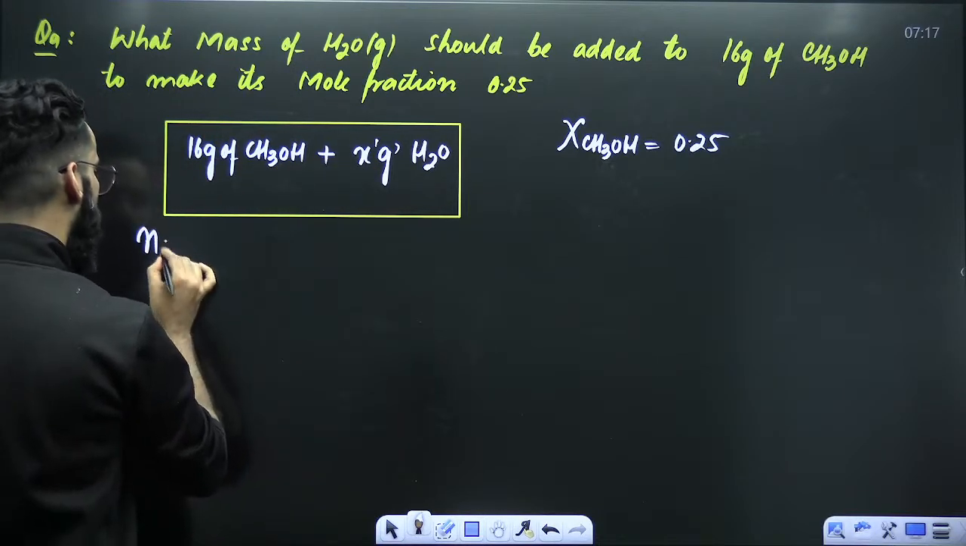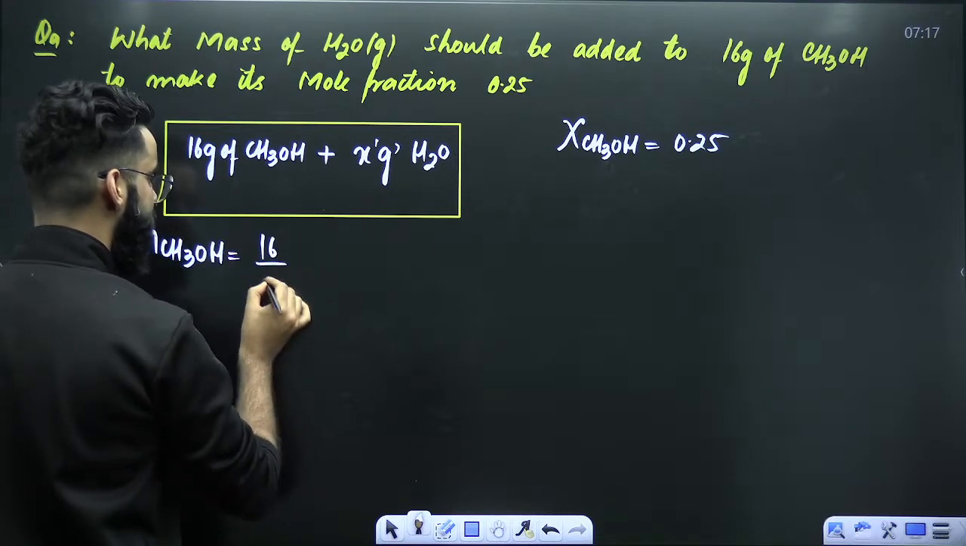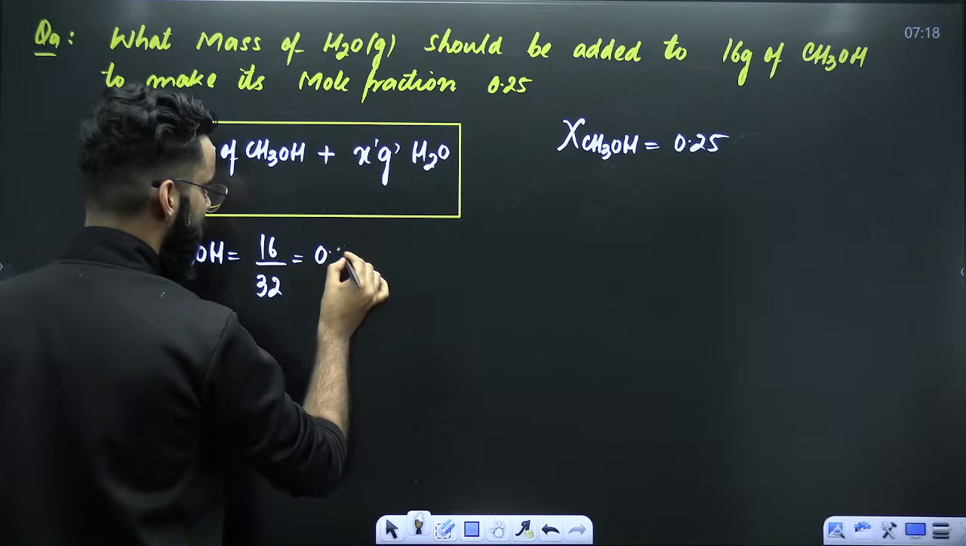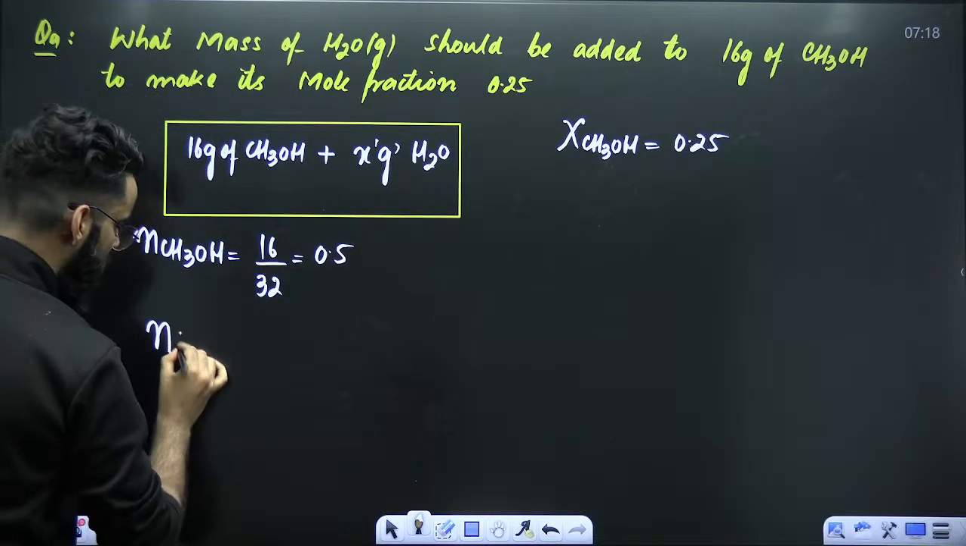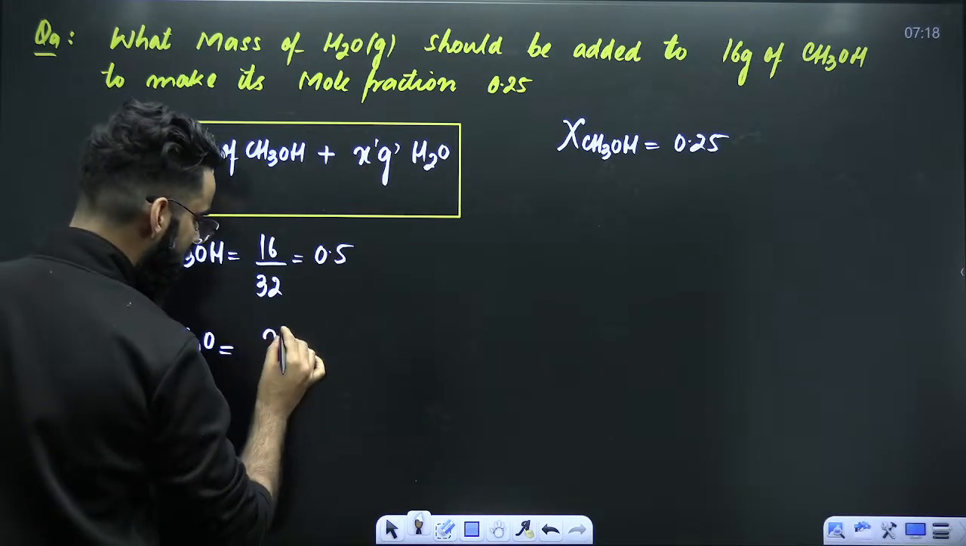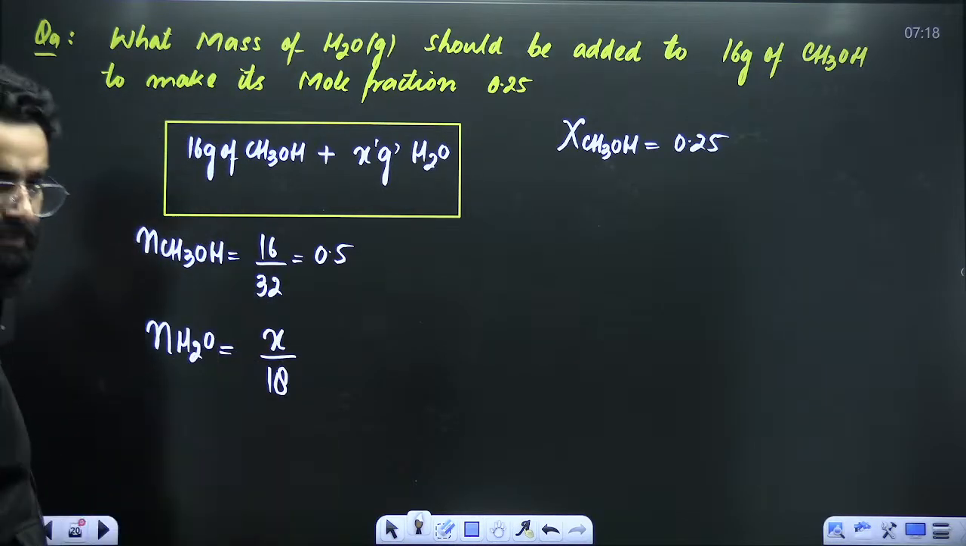Can you let me know how many moles of methanol are there in the container? Mass of methanol in grams divided by molar mass of methanol, 32 grams per mole. The value is 0.5. Number of moles of water in the container will be equal to mass of water in grams divided by molar mass of water. So these many moles of water are there in the container.